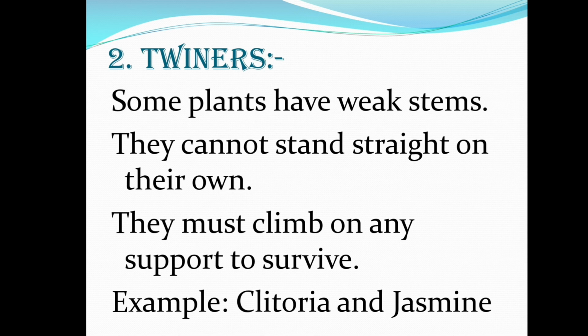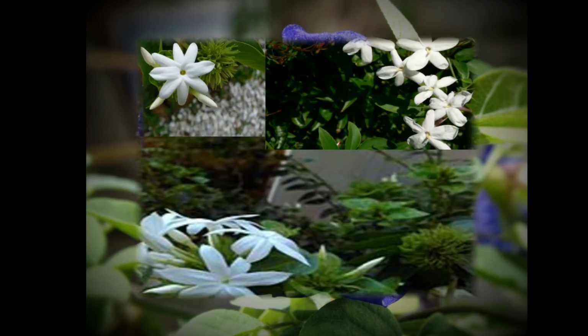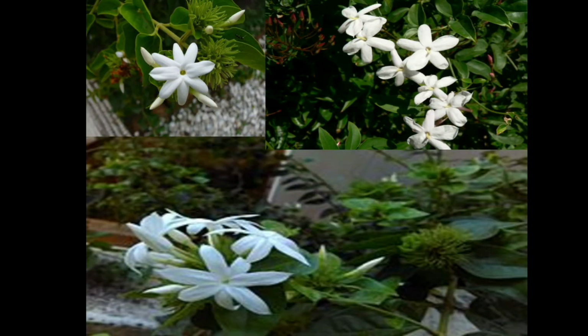The examples for twiners are clitoria and jasmine. This is clitoria and jasmine. These are the examples for the twiners. They don't have a strong stem, they have a very weak stem. They cannot stand straight on their own.